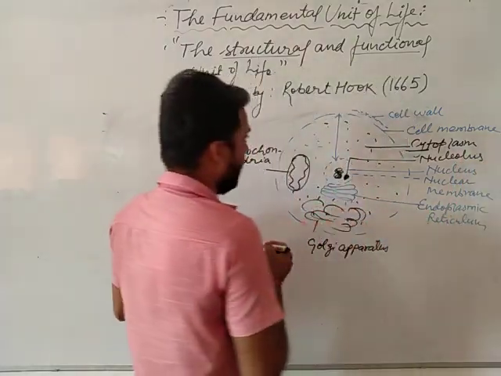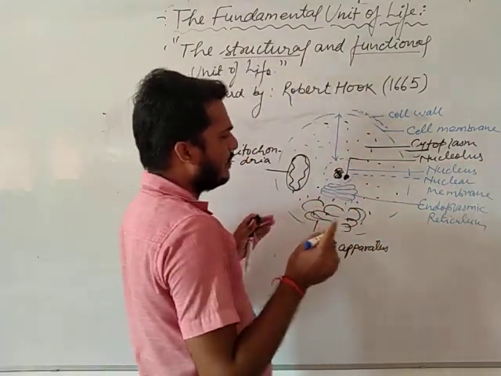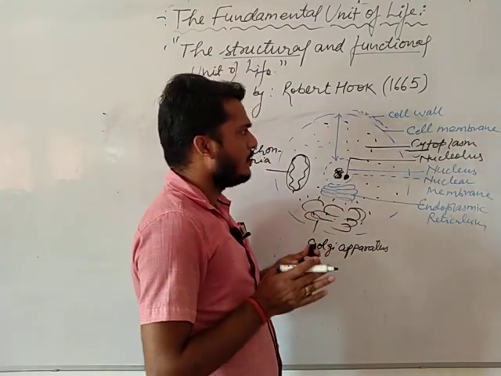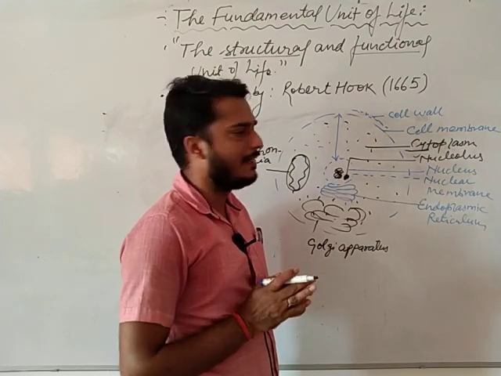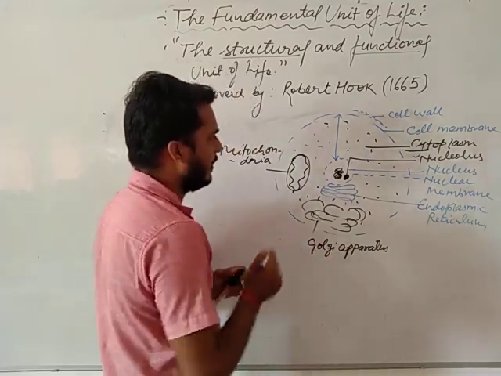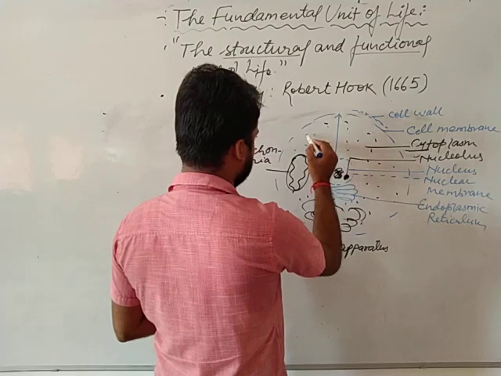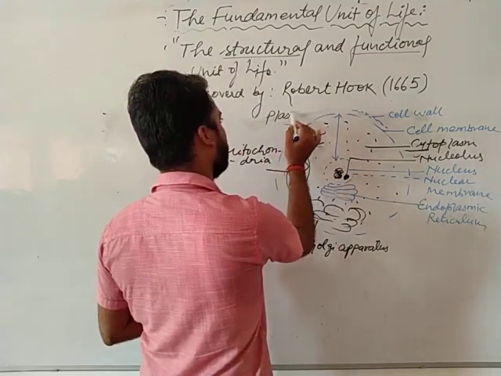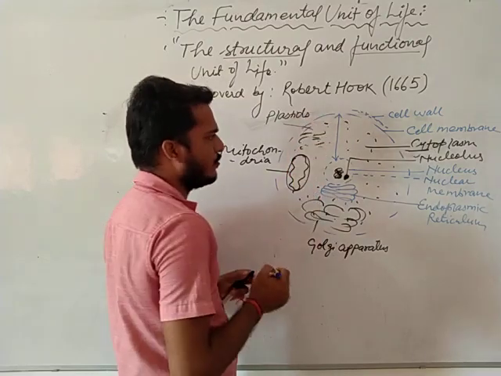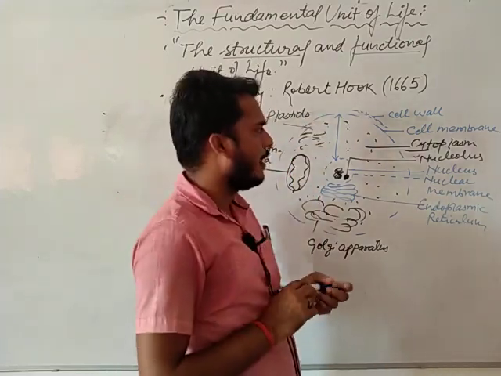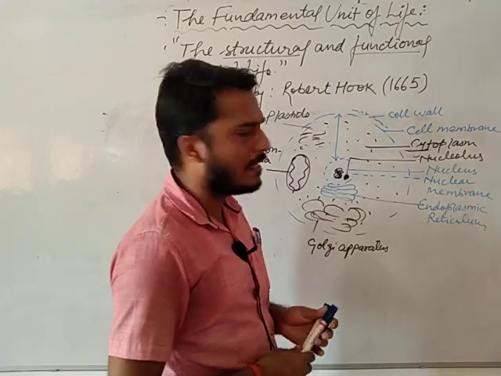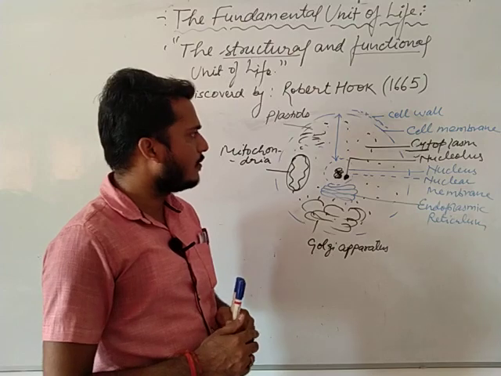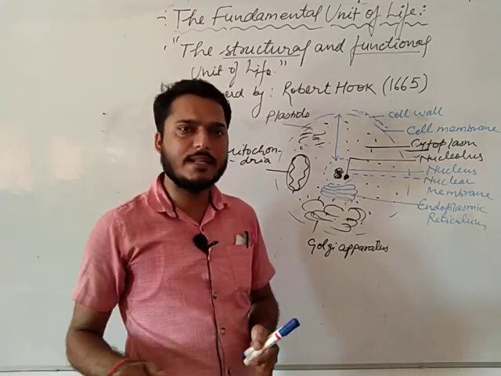There are some differences between plant cell and animal cell, but most things inside the cell are common. In case of a plant cell, we can write here plastids also present. Centrosome, centromere: these are some other things present inside the cell. We will talk about them later when we discuss the differences.